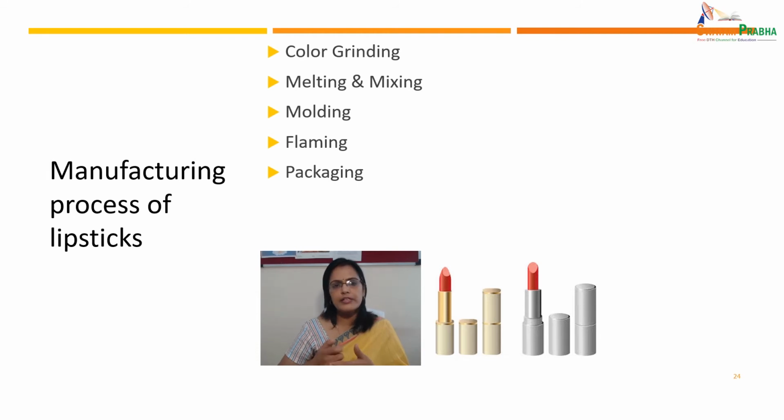Grinding of the color by using the different mills is done to give it a uniform texture. Then comes melting and mixing, and then it is molded. This is an important step in the preparation. Flaming is to stabilize the molded lipstick; it plays an important role in stabilizing. And finally, packaging. So let's see the manufacturing of lipstick in detail.